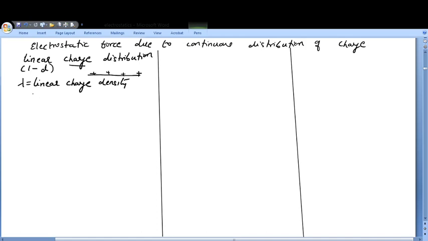And what is basically linear charge density? Linear charge density lambda is total charge upon total length. So it is defined as charge per unit length.